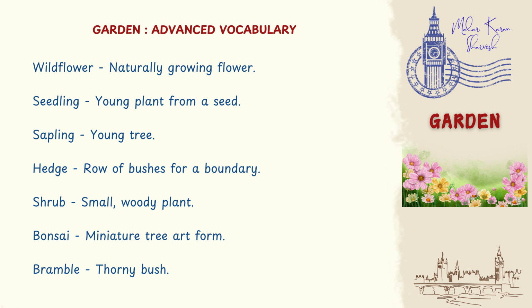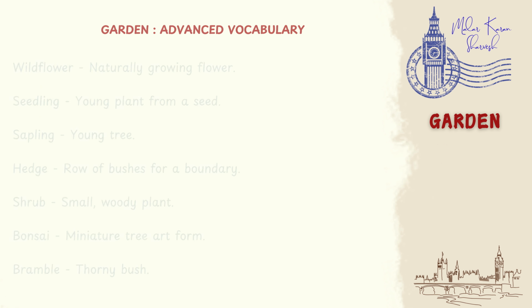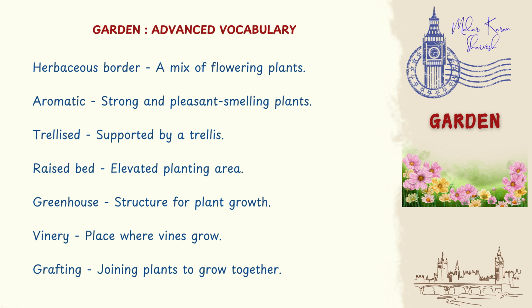Sapling, young tree. Hedge, row of bushes for a boundary. Shrub, small woody plant. Bonsai, miniature tree art form. Bramble, thorny bush. Herbaceous border, a mix of flowering plants, aromatic, strong, and pleasant-smelling plants. Trellis, supported by a trellis. Raised bed, elevated planting area. Greenhouse, structure for plant growth. Vinery, place where vines grow.